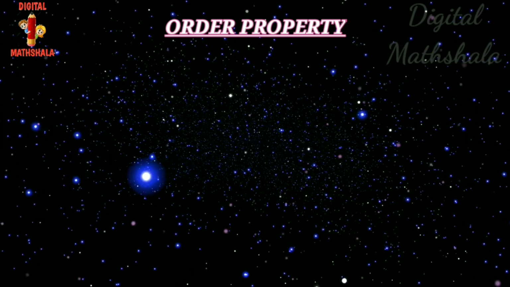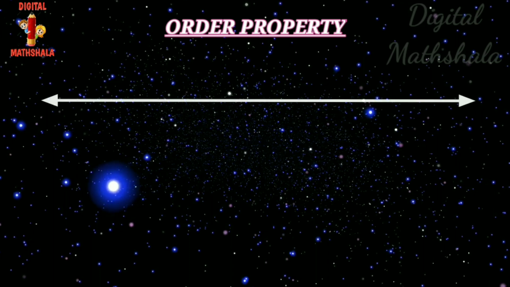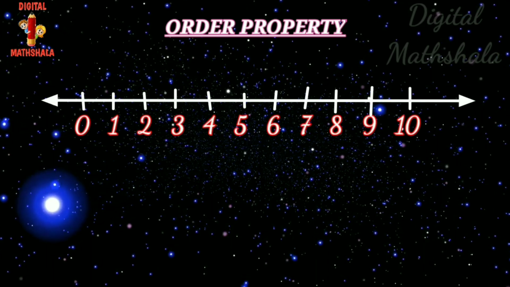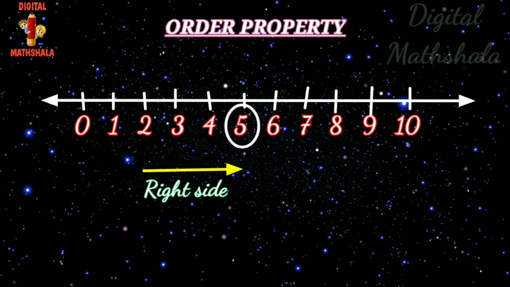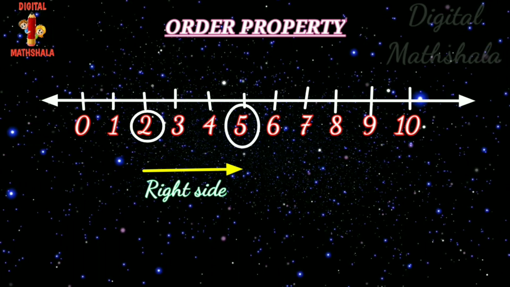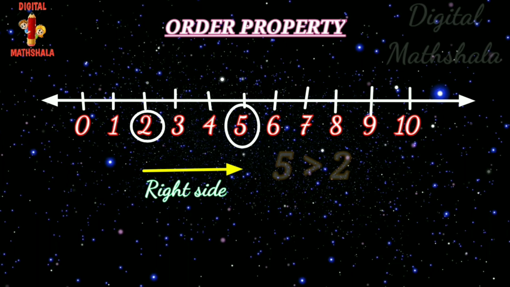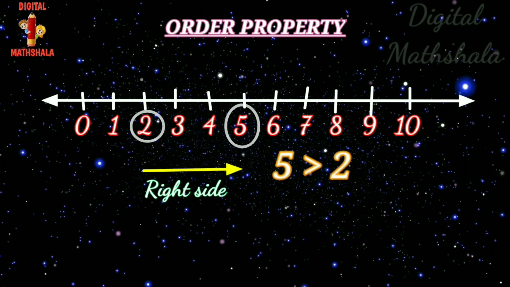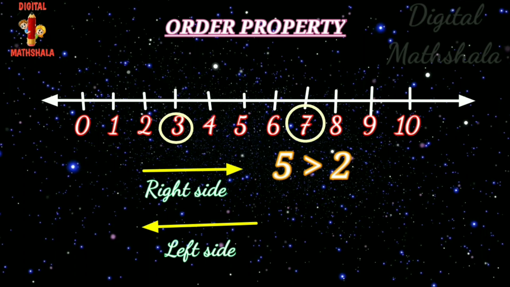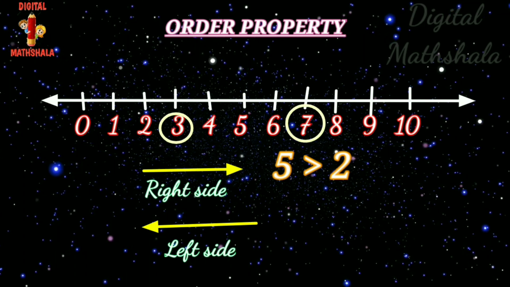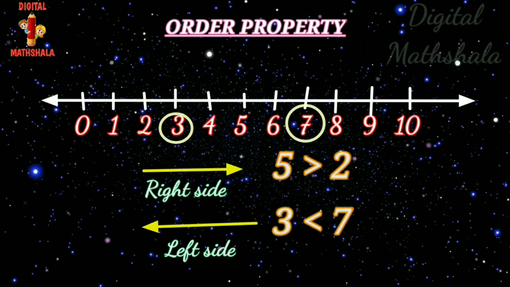One such property is the order property. From the number line, 5 lies on the right of 2, and we know that 5 is greater than 2. Likewise, 3 lies on the left of 7, and we know that 3 is less than 7.